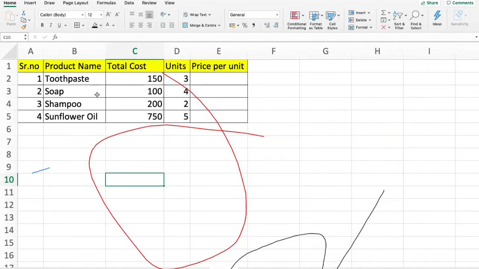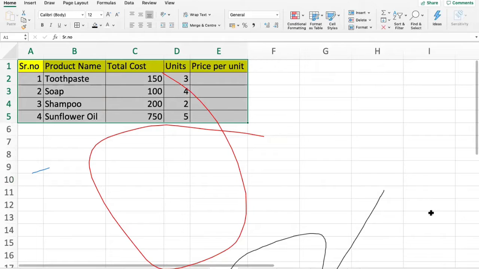Okay, so now let's quickly go to the division formula. This is not a big formula. Now I'm not doing the formatting part. I'm very well aware that you know how to do the formatting. Okay, this is the table for division. I'm using the same example.